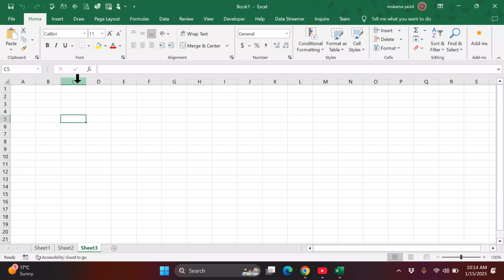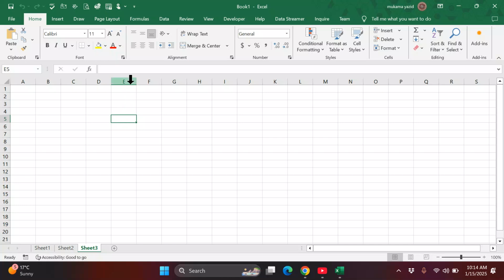So we begin with the column and then you go to the row. Then it becomes C5. Where the cell is surrounded by a thick line, you say it is active, to select. So the cursor needs to move, needs to click somewhere. We have just selected this one, it becomes the active cell.